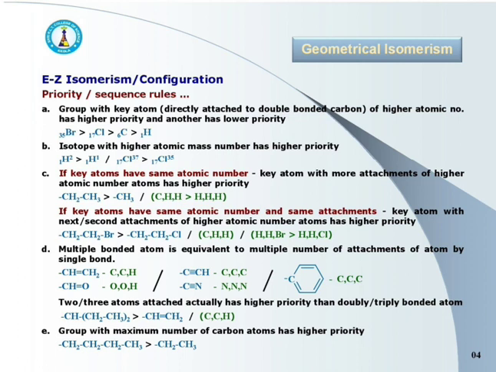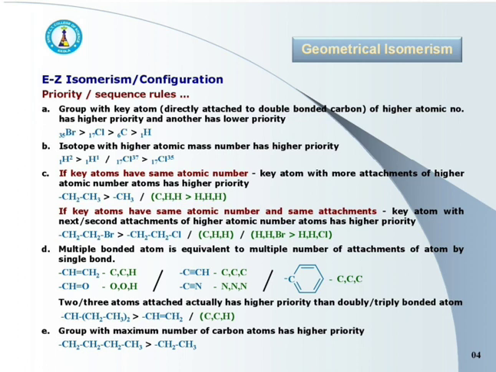The group containing a key atom of higher atomic number has higher priority. Here, key atom means the atom directly attached to the doubly bonded carbon. First rule: the group containing the key atom of higher atomic number has higher priority.